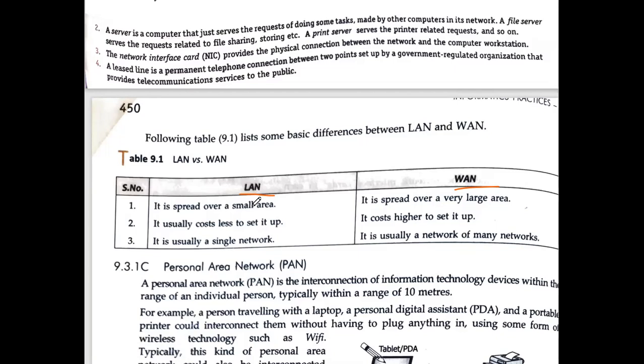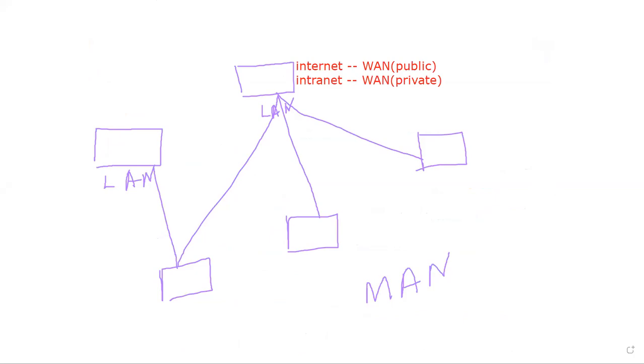First is whatever we have discussed, the same thing is given over here. It is for a small area, and it is a very large area. Because it is a smaller area, cost will be less, and because here it is a large area, cost will be high. And here it is generally a single network, and here it is generally an example of multiple networks. Now see what you have to understand over here again.